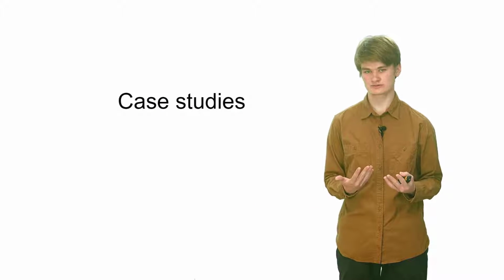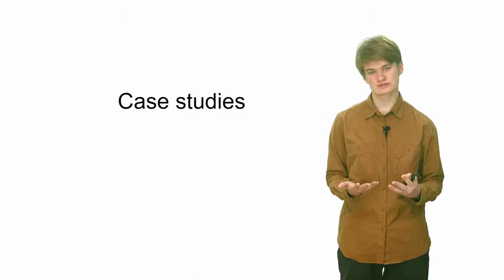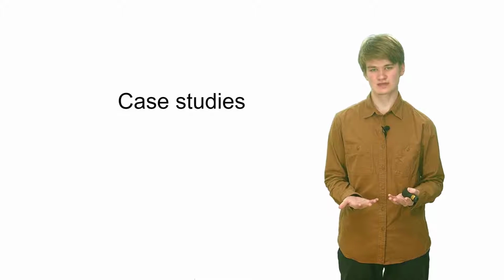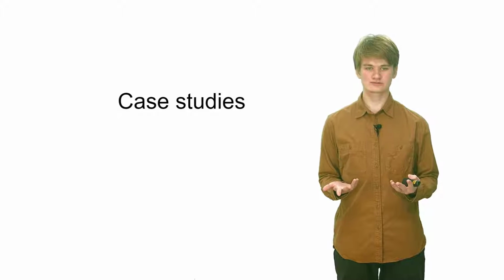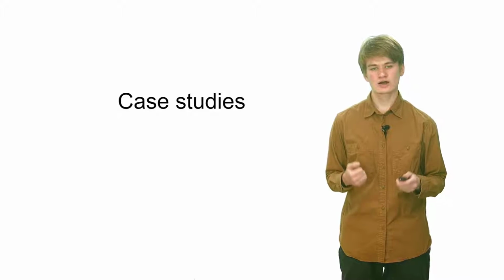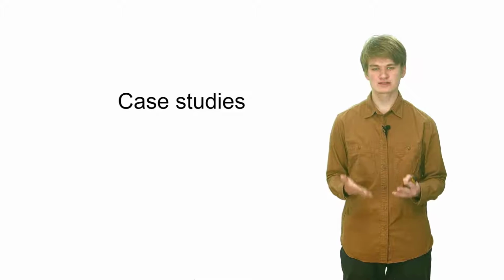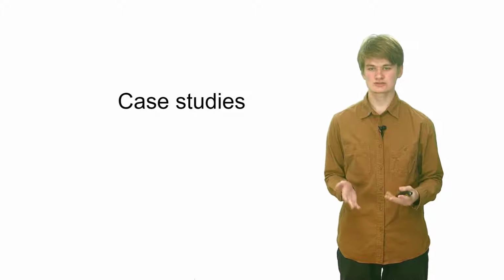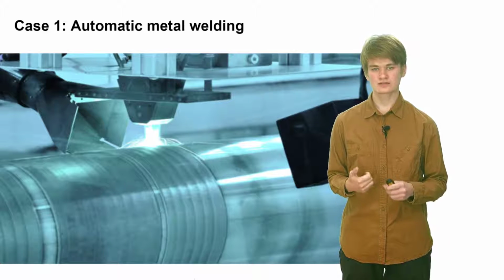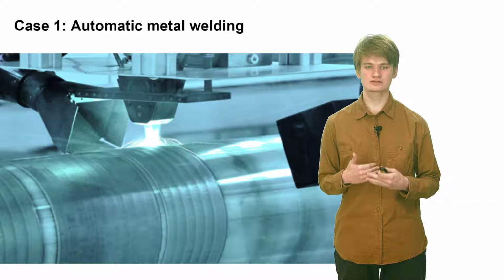Now you may ask yourself, okay, nice research methods, but how should I use them? Where are real production examples? I'll help you. Now I will introduce you to 3 real working examples of uncertainty estimation techniques in production. Let's look at the first case about automatic laser metal welding.